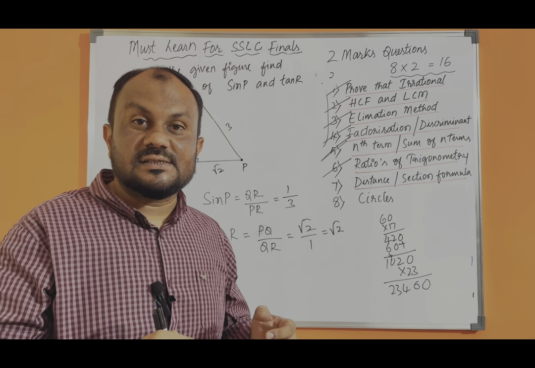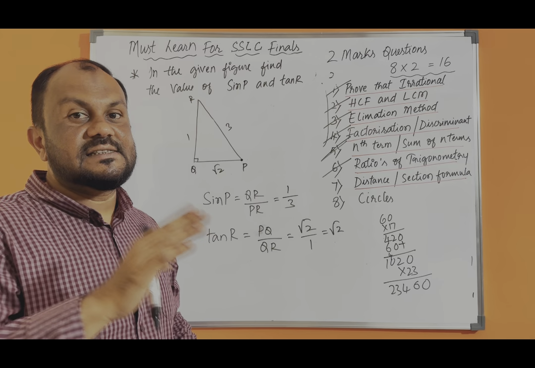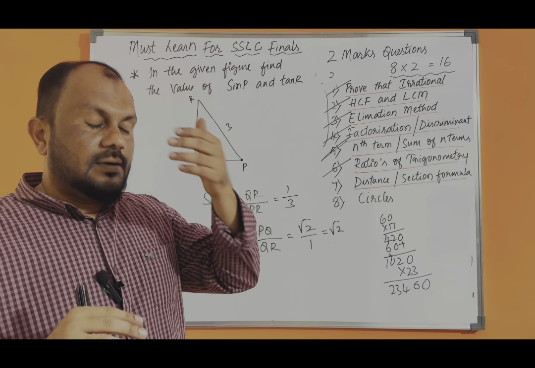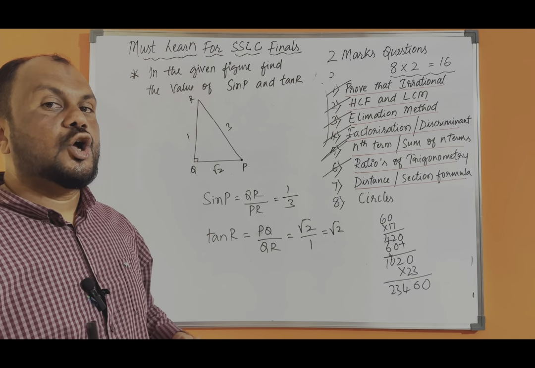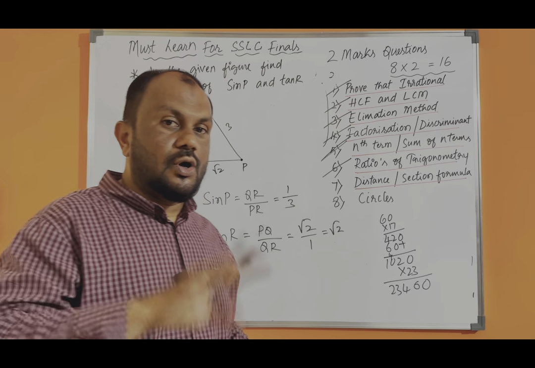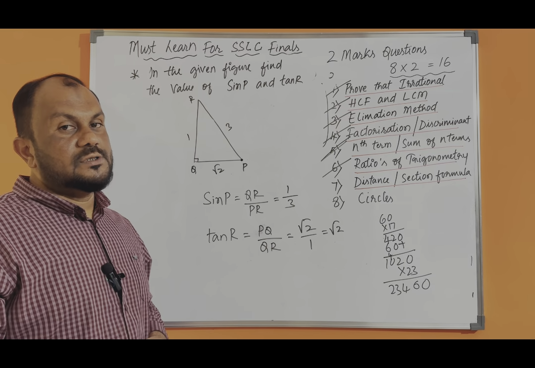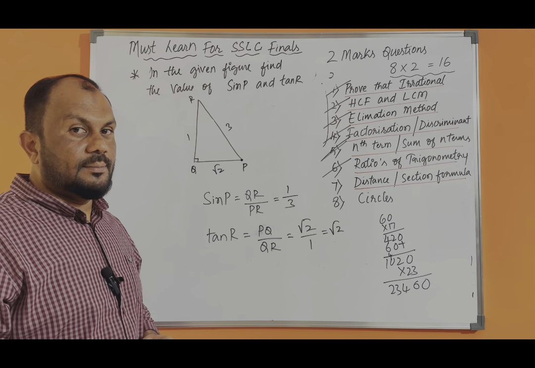Cos is adjacent by hypotenuse, so secant becomes hypotenuse by adjacent. Cot is the reciprocal of tan, so cot is adjacent by opposite. So these you have to remember.